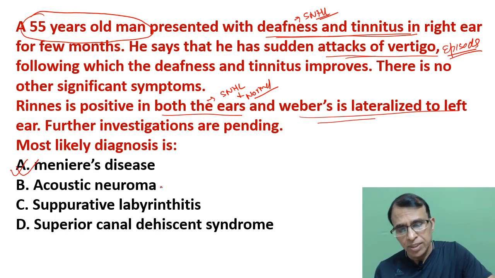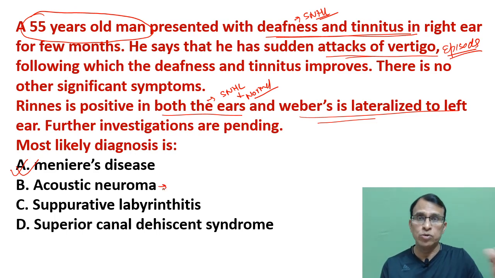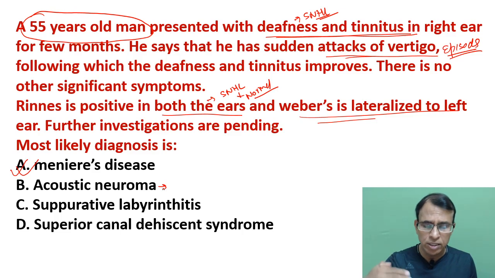Acoustic neuroma does not have this fluctuation and episodes. Acoustic neuroma may have these three symptoms: deafness, hearing loss, and tinnitus, but it is continuous. There is no fluctuation, there is no episode. Same is for all the three, there is no fluctuation. It is a continuous problem, right? So that tells you it is Meniere's disease. But again, you have to confirm with either MRI or electrocochleography.